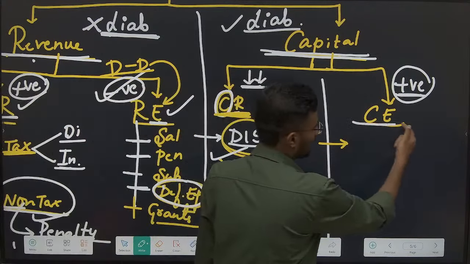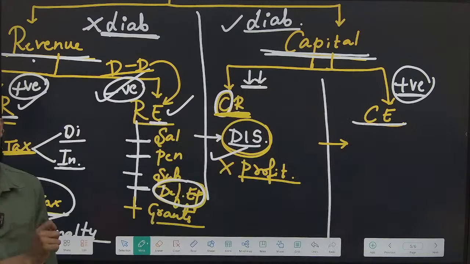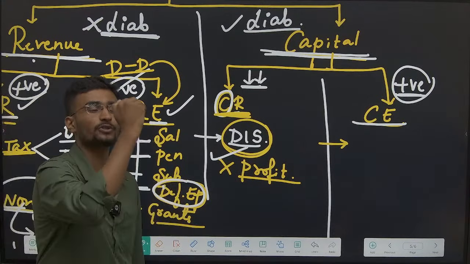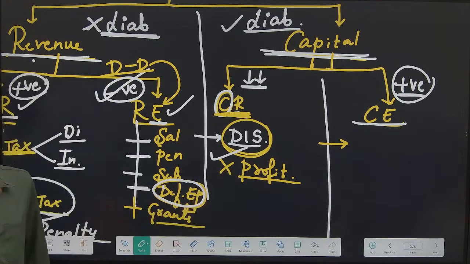Whereas capital expenditure, what is it? It is expenses given for creation of capital assets. For the creation of what? The capital assets.